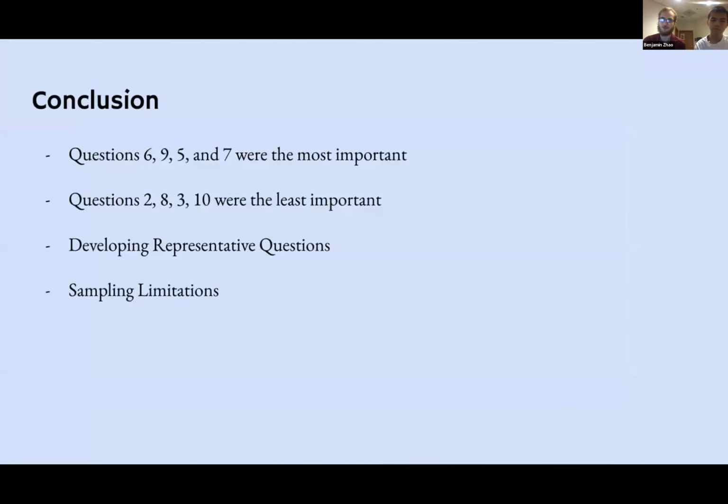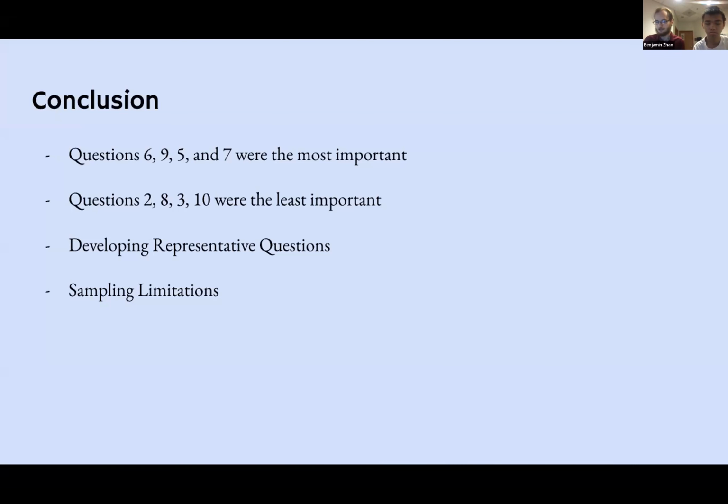Now, given that questions 6, 9, 5, 7 were most important, 2, 8, 3, 10 were least important, and we see these redundancies among the top 5 and bottom 4 questions, we conclude that there's some redundancy, right? However, there is no redundancy between the top 4 and bottom 4, which means that it may be possible to select representative questions from each of the top 4 and each of the bottom 4, or maybe develop some more and use that to develop a more efficient questionnaire.